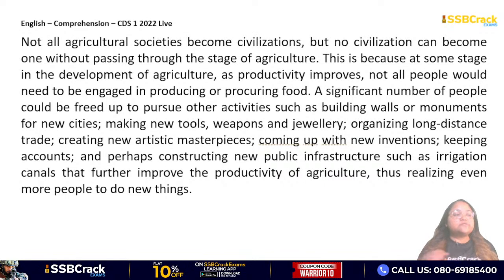This is because at some stage in the development of agriculture, as productivity improves, not all people would need to be engaged in producing or procuring food. A significant number of people could be freed up to pursue other activities, such as building walls or monuments for new cities, making new tools, weapons and jewelry, organizing long-distance trade, creating new artistic masterpieces, coming up with new inventions, keeping accounts, and perhaps constructing new public infrastructure, such as irrigation canals, that further improve the productivity of agriculture, thus releasing even more people to do new things.